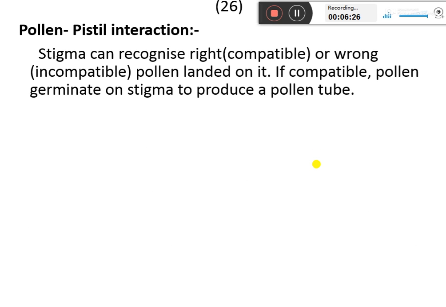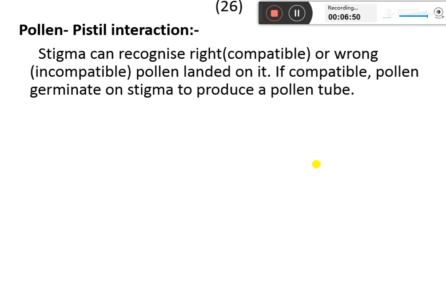Pollen-pistil interaction. When the pollen lands on the stigma, there is a chemical interaction between the pollen and stigma. If the stigma recognizes the pollen, then it germinates. Otherwise, it will not be able to germinate.